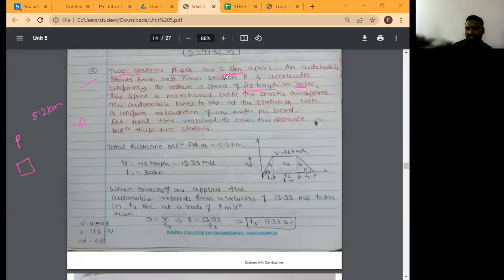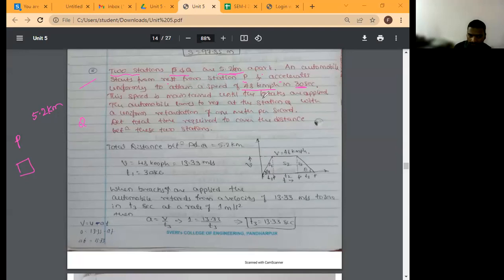Think of it as your bike. Your bike will start from station P and accelerate uniformly to attain a speed of 48. Initially, how much was it? Acceleration was 0. The final is 48. It is accelerating, so it is not acceleration. kmph means kilometer per hour, which converts to meter per second. So is it acceleration or velocity?